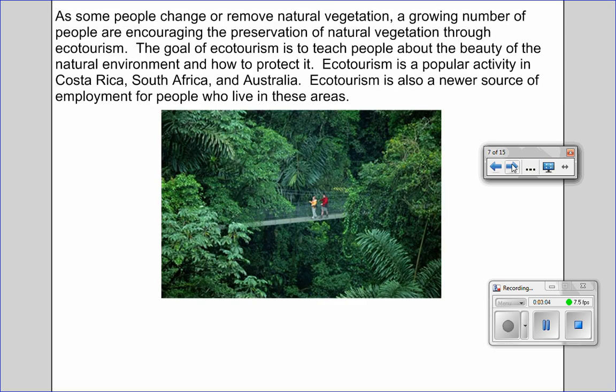As some people change or remove natural vegetation, a growing number of people are encouraging the preservation of natural vegetation through ecotourism. The goal of ecotourism is to teach people about the beauty of the natural environment and how to protect it. Ecotourism is a popular activity in Costa Rica, South Africa, and Australia. Ecotourism is also a newer source of employment for people who live in these areas.